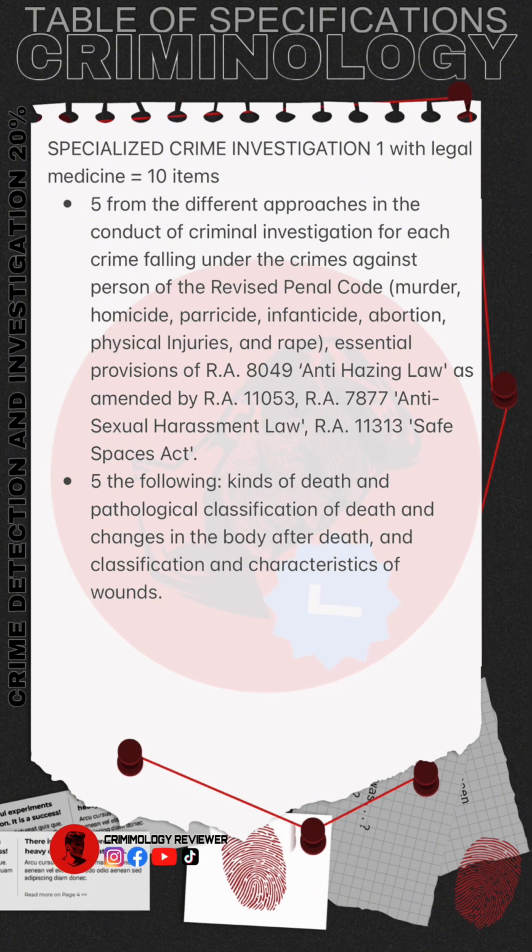Next, in Specialized Crime Investigation 1 with Legal Medicine, it has 10 items. 5 from the different approaches in the conduct of criminal investigation for each crime falling under the Crimes Against Person of the Revised Penal Code: murder, homicide, parricide, infanticide, abortion, physical injuries, and rape, essential provisions of RA 8049 Anti-Hazing Law as amended by RA 11053, RA 7877 Anti-Sexual Harassment Law, RA 11313 Safe Spaces Act.